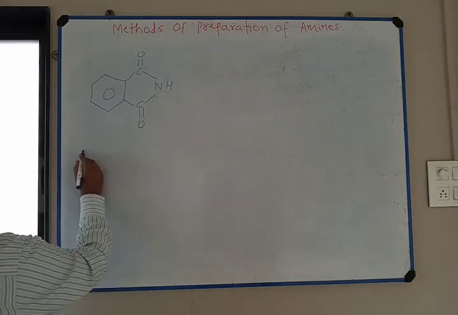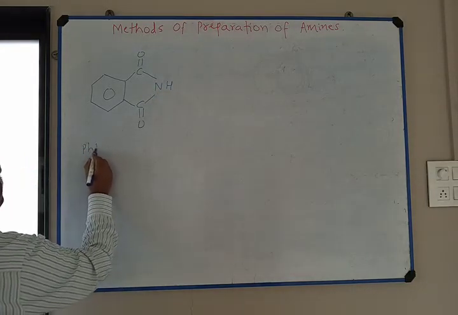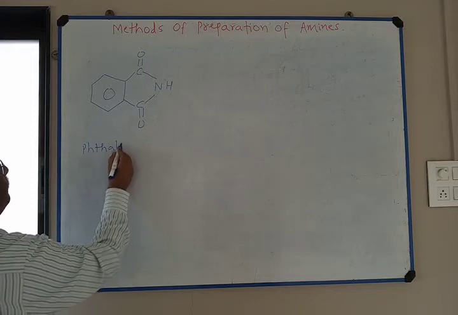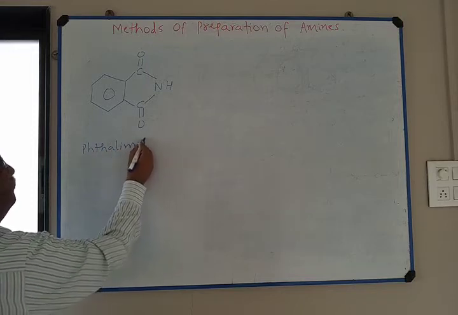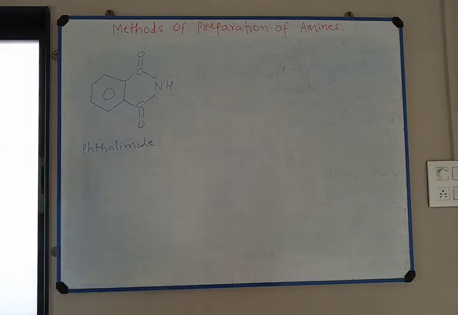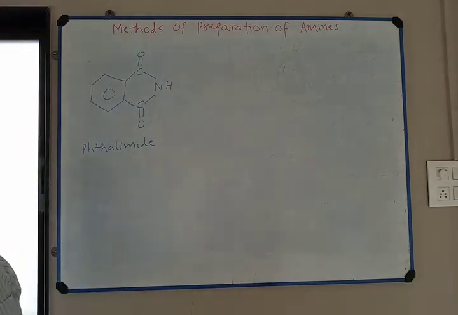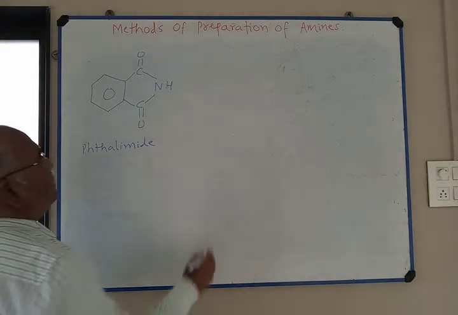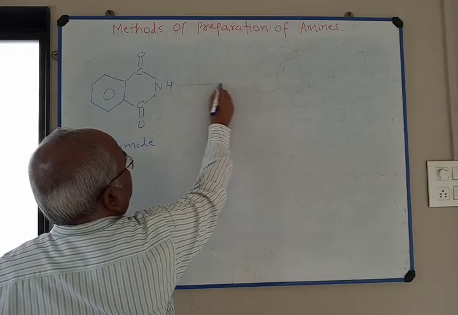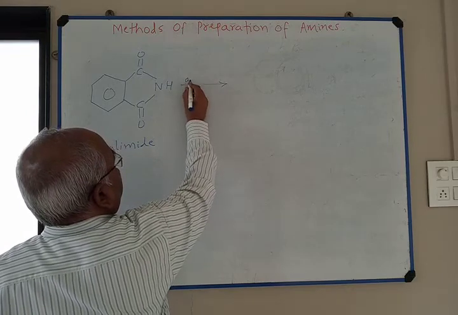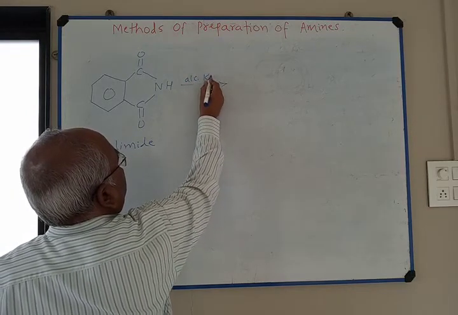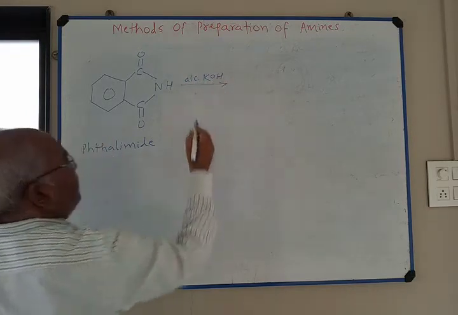The name of the compound is phthalimide. This carbonyl group is an electron withdrawing group. It is treated with alcoholic KOH.